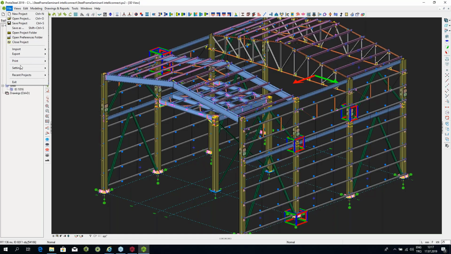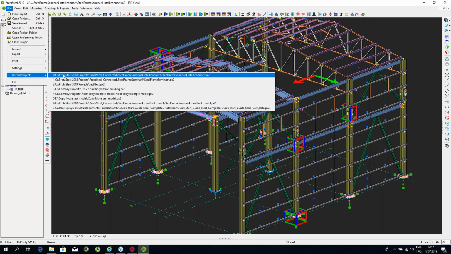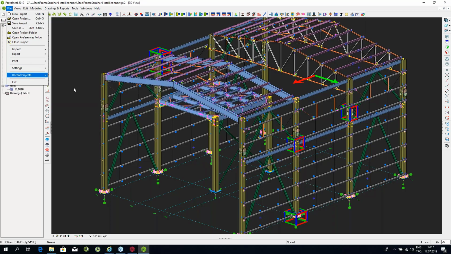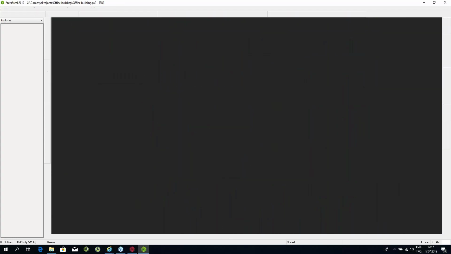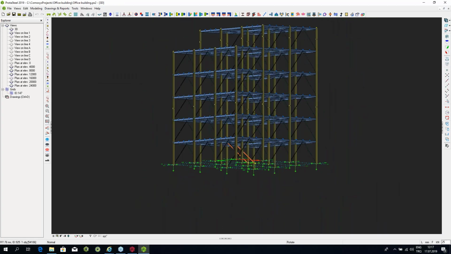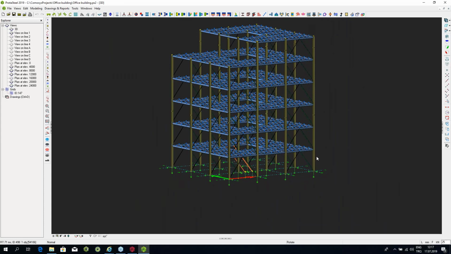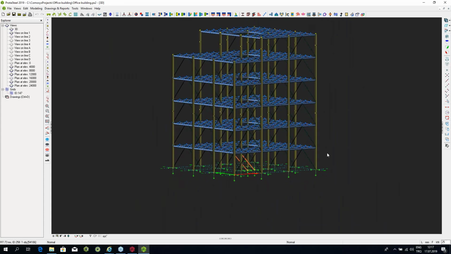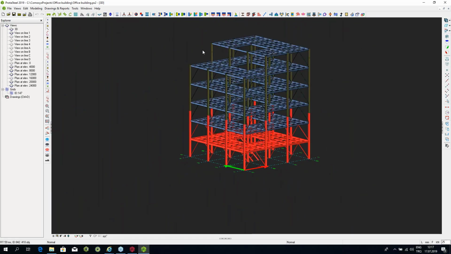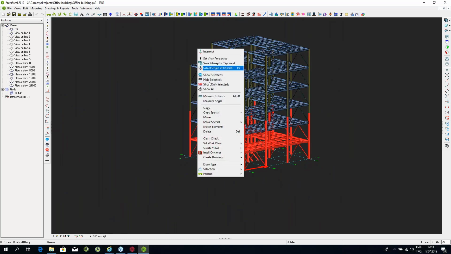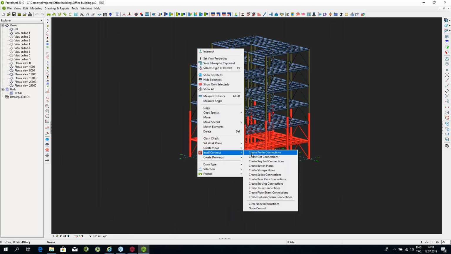I'm going to give you an example of the copy feature of ProtaSteel. So let me go to this building over here. It's an interesting feature because this is a very typical office building, for example. It's multi-story, and what I'm going to do is select this floor over here, and I'm going to request ProtaSteel IntelliConnect to make the floor connections, the floor beam connections.